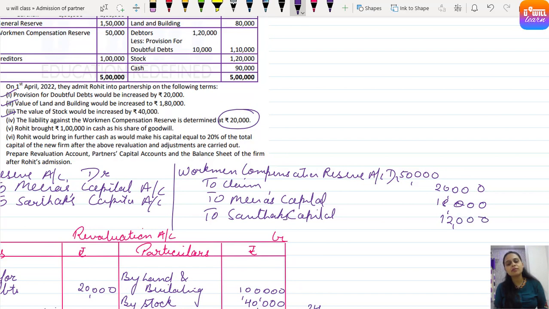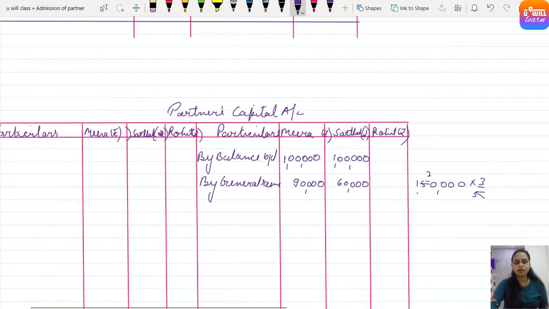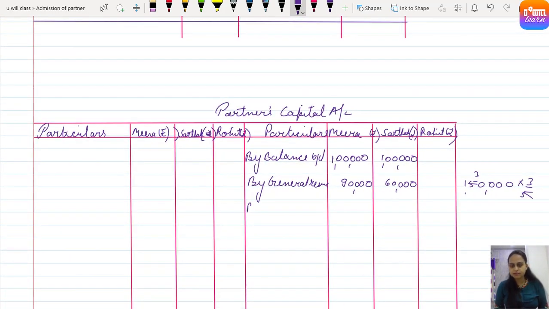How much amount we have distributed? 30,000. Understood? In ratio 3 is to 2. Got it? Why 30,000 everyone? See, workman compensation reserve was 50,000. Out of it, first we will use the amount to meet the liability or claim. So to claim on workman compensation 20 and remaining 30 will be distributed among Meera and Sarthak in old ratio. So if you have to post in Meera and Sarthak's capital account, it will be by workman compensation reserve. So here by workman compensation reserve.